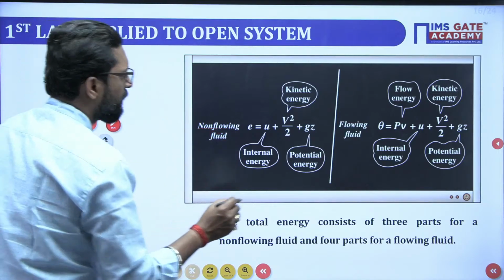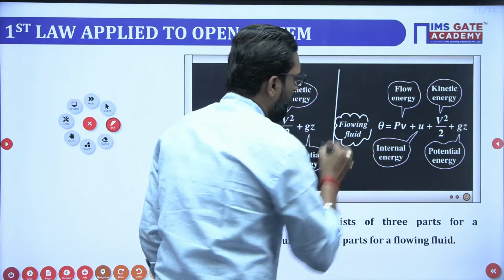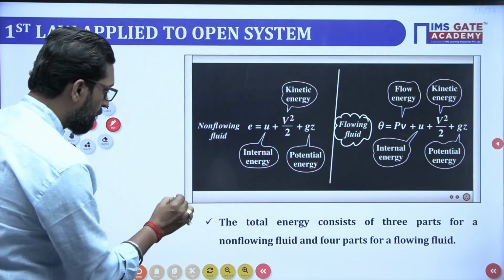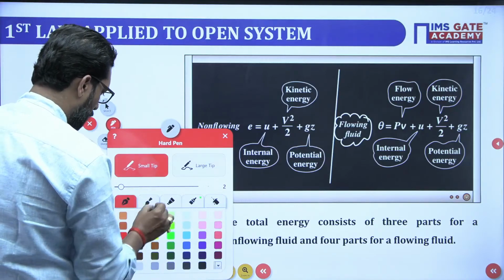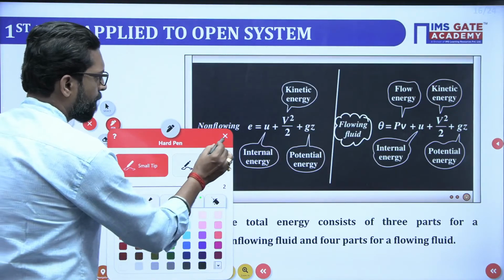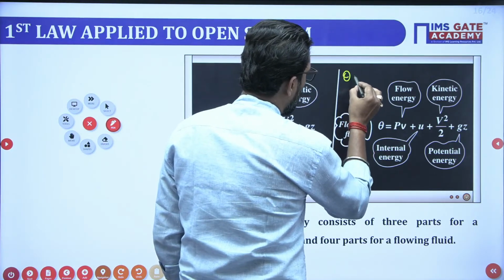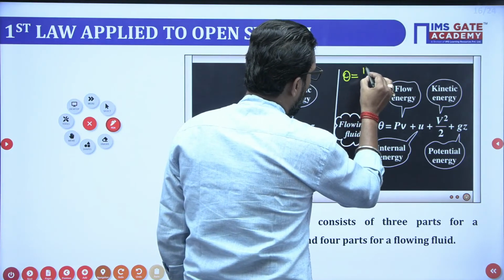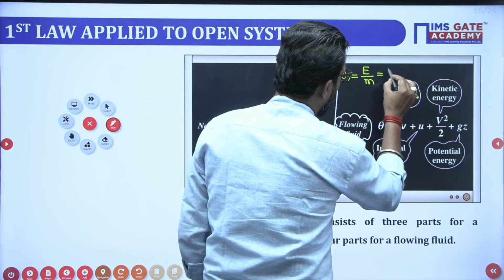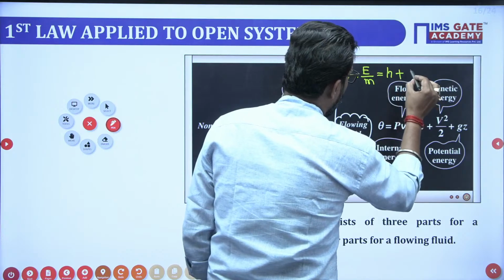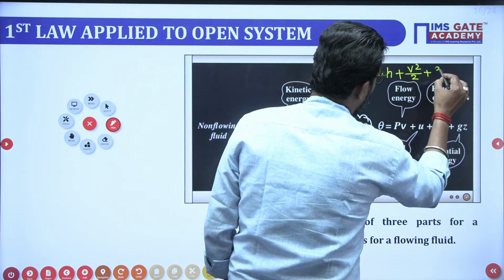If the fluid is flowing, the energy per unit mass, represented by theta, is enthalpy plus kinetic energy per unit mass plus potential energy g times z.